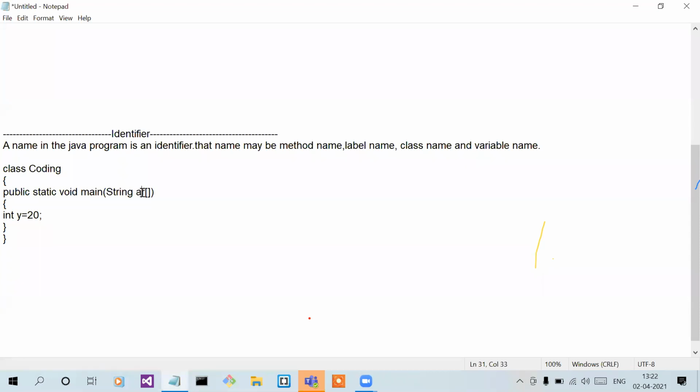So the fourth identifier is the array name. And the last one is the variable.